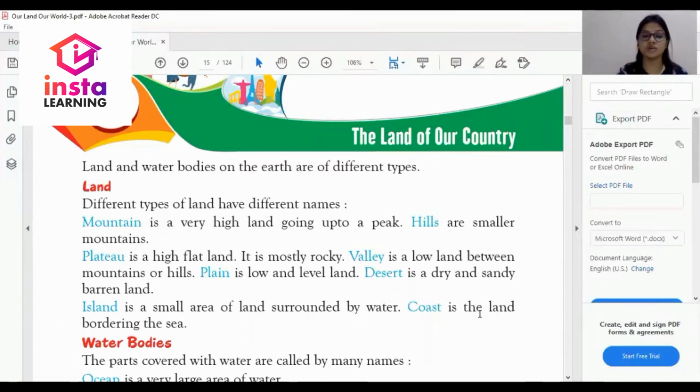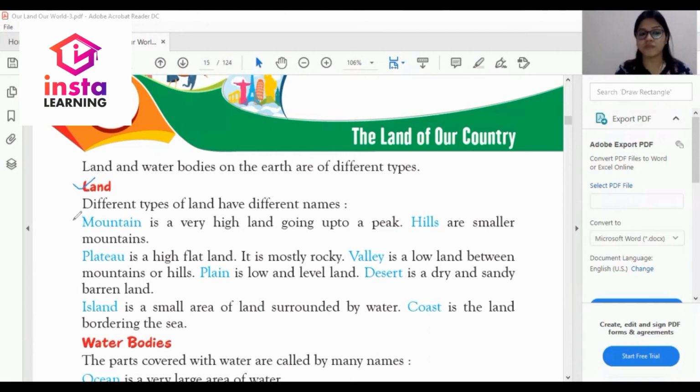Dear student, land and water bodies on the earth are of different types. As I am marking it, very first we will discuss land. Dear student, different types of land have different names.